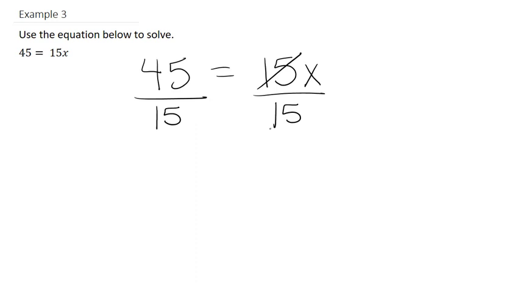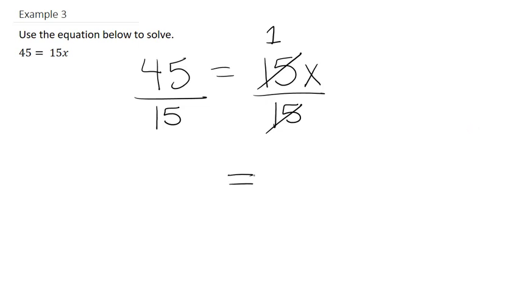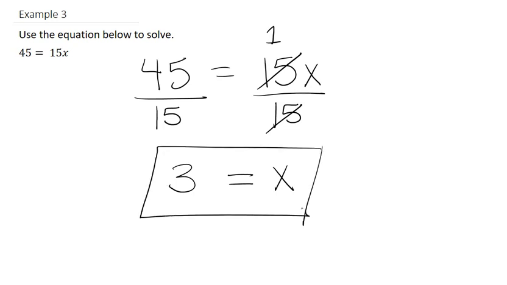So 15 divided by 15 is just 1. Now 45 divided by 15 is equal to 3. So on the right hand side we have x. On the left hand side, 45 divided by 15 is 3. So x is equal to 3.